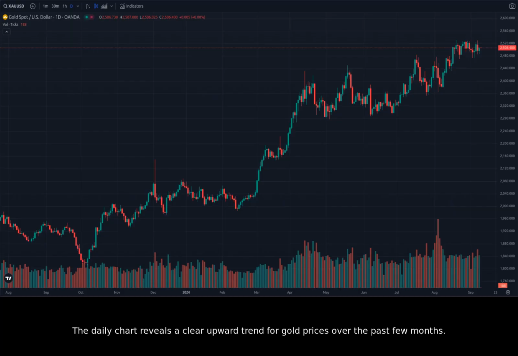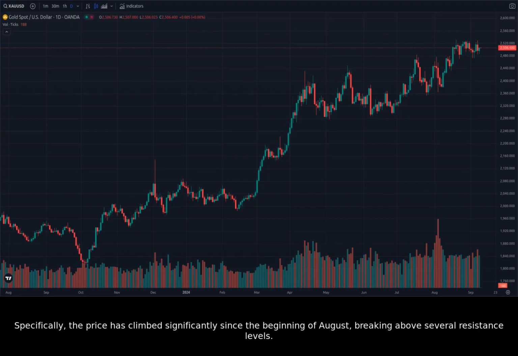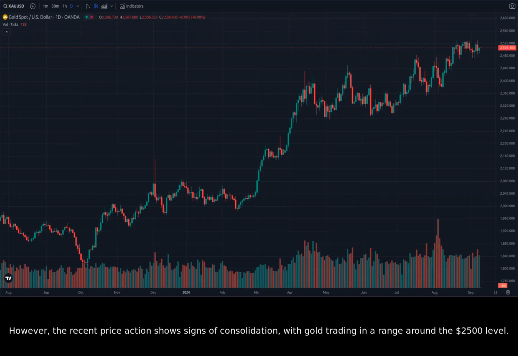The daily chart reveals a clear upward trend for gold prices over the past few months. Recent news surrounding potential interest rate cuts by the Federal Reserve and the safe haven demand for gold during geopolitical tensions have contributed to this bullish momentum. Specifically, the price has climbed significantly since the beginning of August, breaking above several resistance levels. However, the recent price action shows signs of consolidation, with gold trading in a range around the $2,500 level.